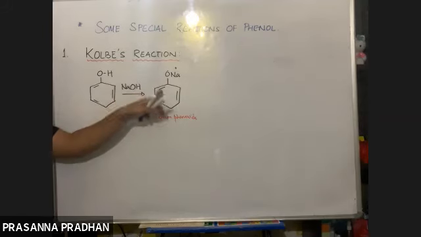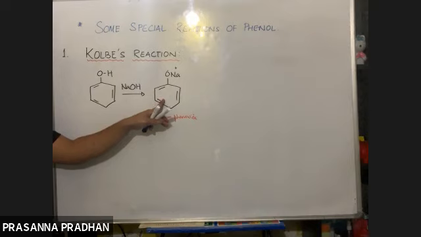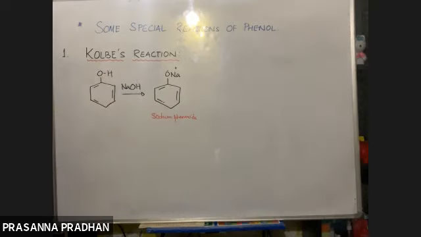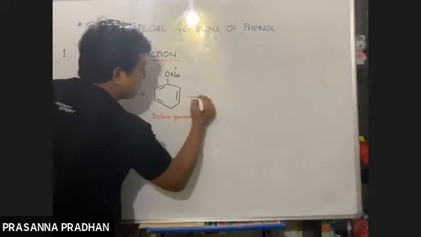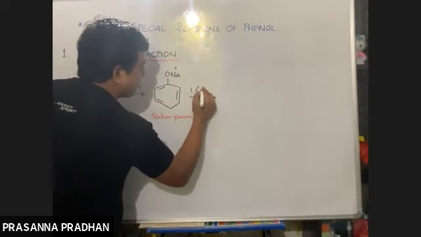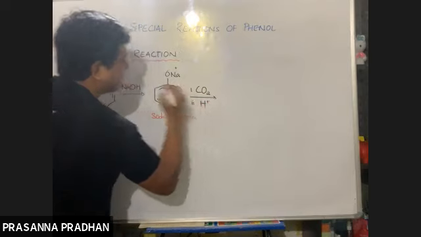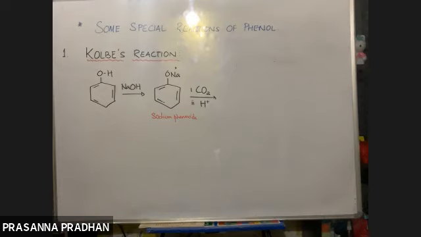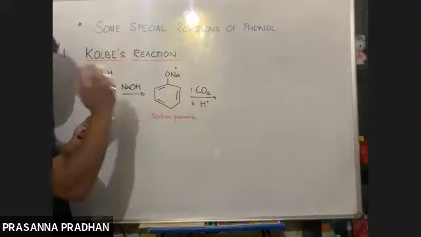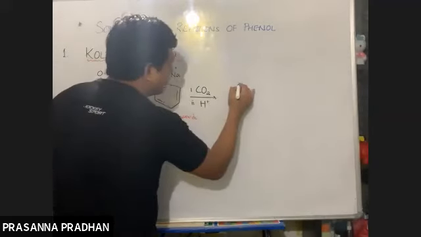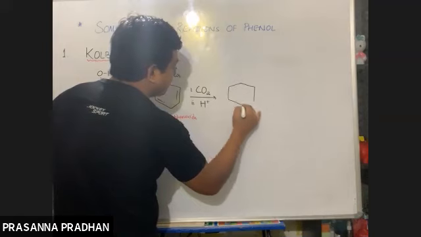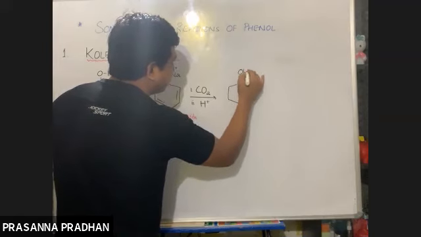Now, this on treatment with carbon dioxide, followed by acidification. Carbon dioxide is sometimes known as dry ice as well. So here I have written carbon dioxide and H positive in the same step, and it will form a compound like this.